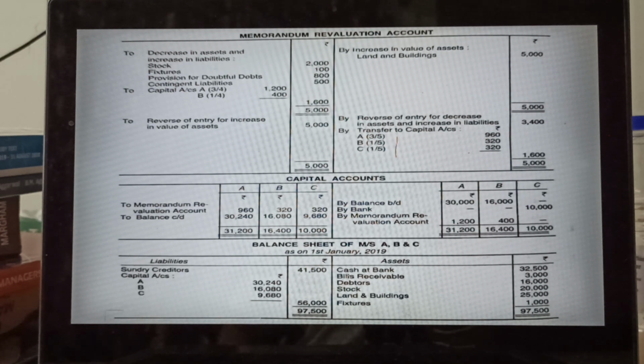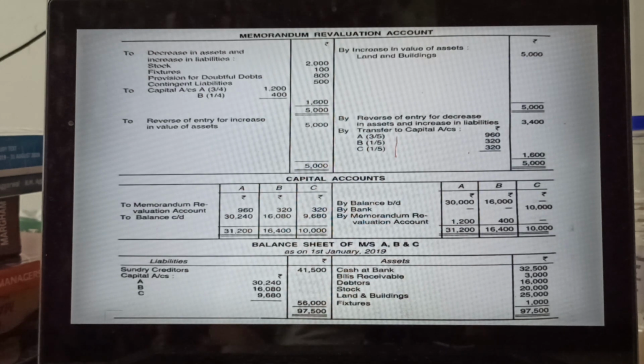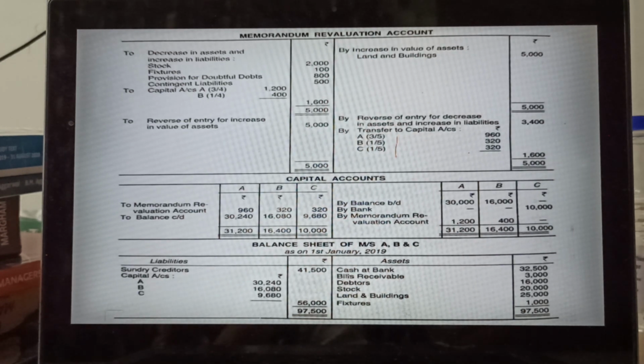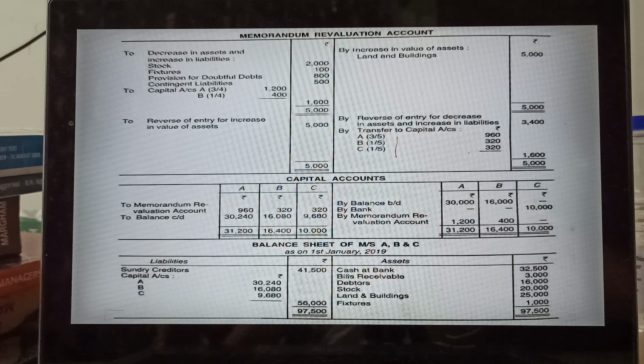You will prepare like that: A, B and C partner. C is your new partner, so you will write the credit side first: by balance brought down. You will bring this balance from the capital account. In the capital account it is given 30,000 and 16,000 for A and B. You will write this 30,000 and 16,000.